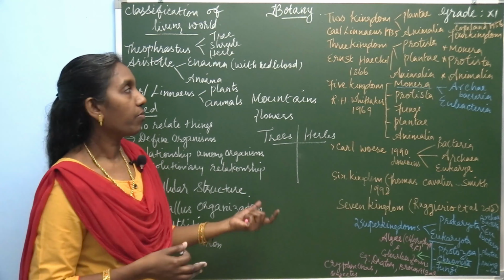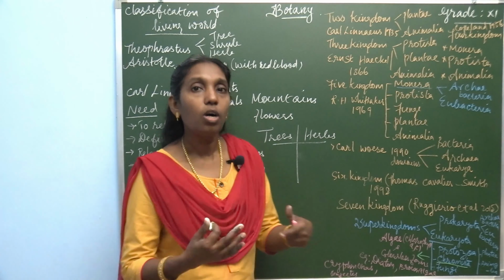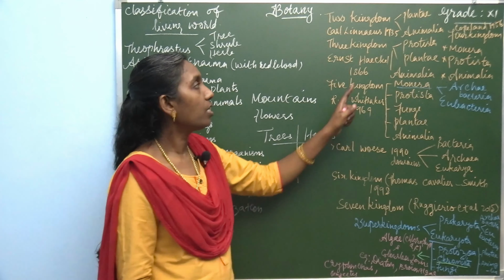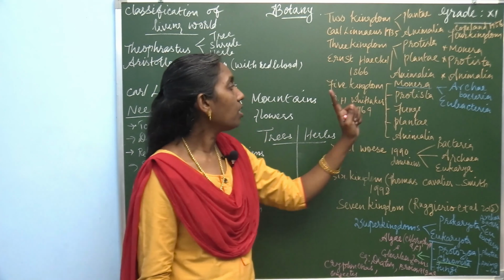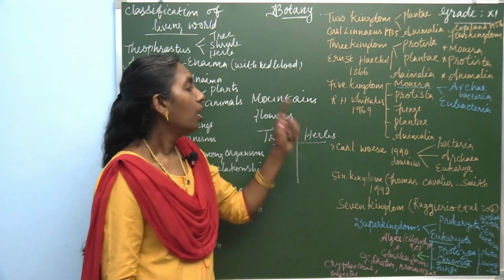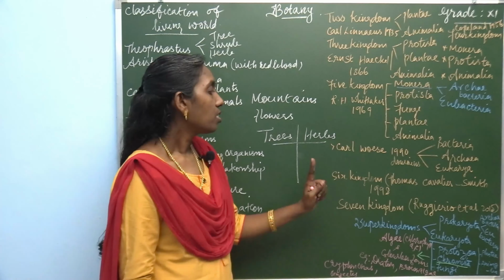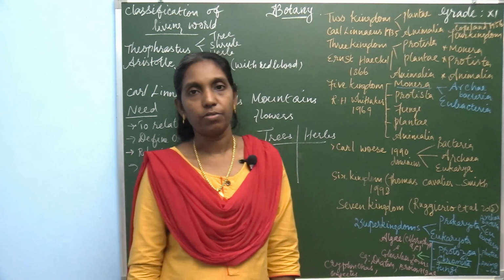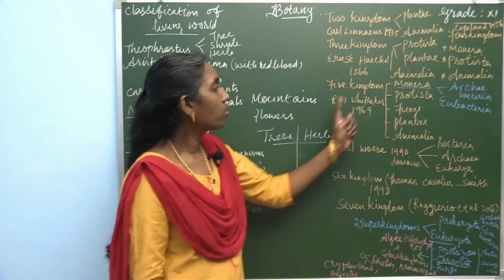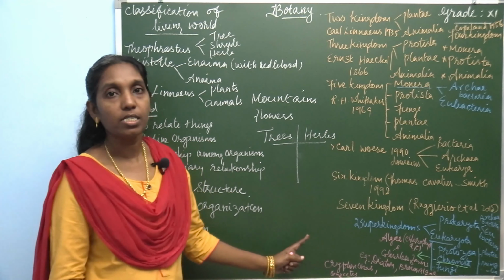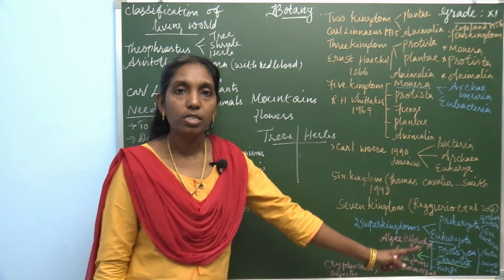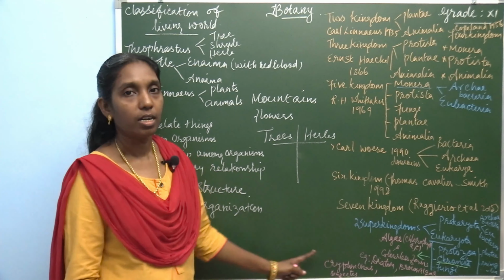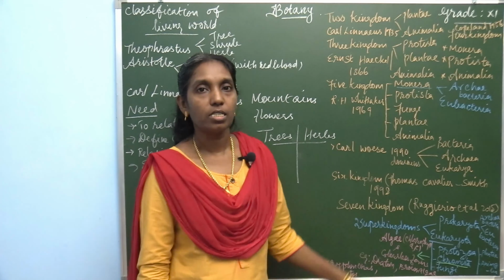You learn all the types: the two kingdom system, three kingdom system, four kingdom system, five kingdom system, then Carl Woese's classification, the six kingdom system and the seven kingdom system. Learn all these names, because it is a classification of how the organisms are classified, named and grouped into several forms. Who proposed this is a one-word question.